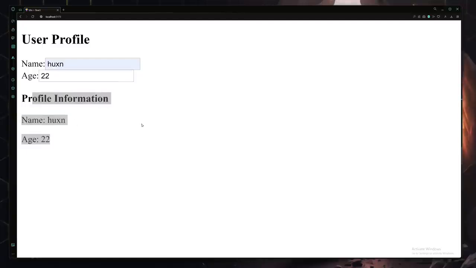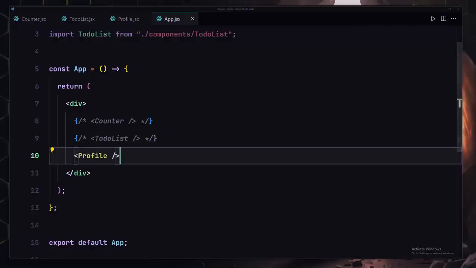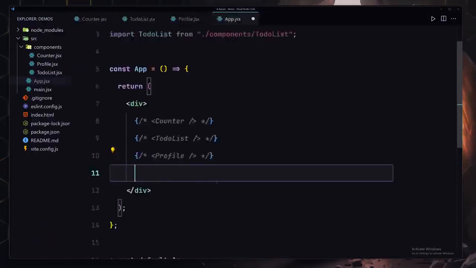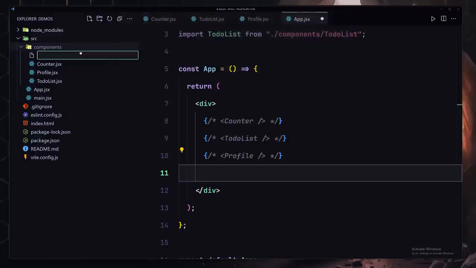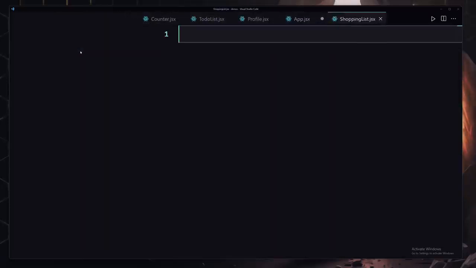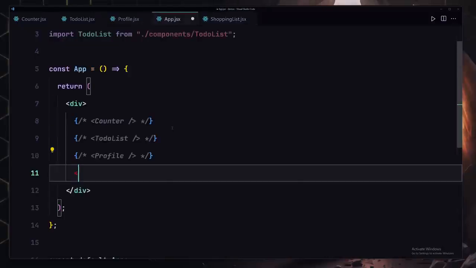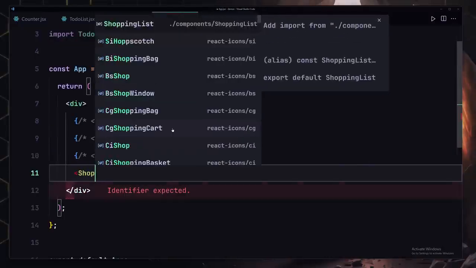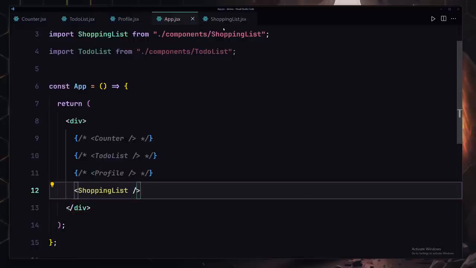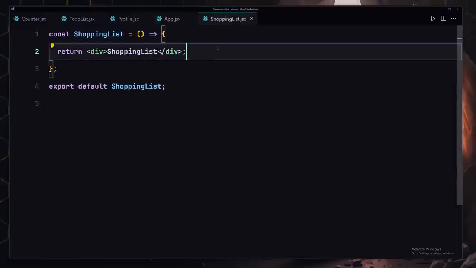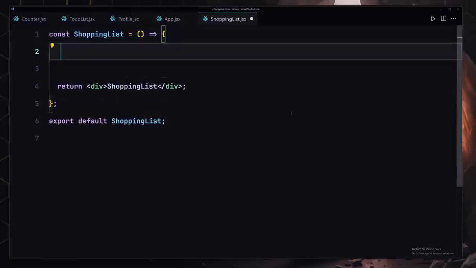So that was another one, and now let's talk about the final one, which will be the shopping list. So I'm going to comment this line out, and let me go ahead and create my shopping list. So create ShoppingList.jsx. I'm going to be using my RAFCE, save my file, go to the App.js, and use our shopping list and render there. Save my file once again, and the first thing that I want to do is initialize all of my state.